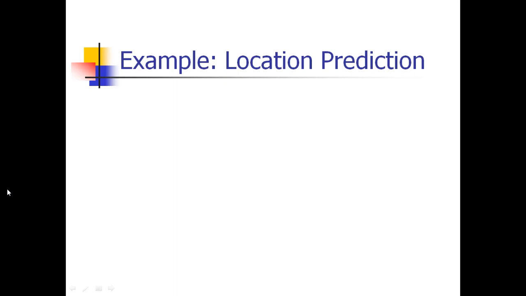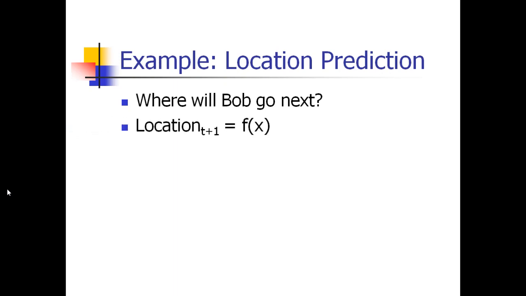So some examples of location prediction: where will Bob go next? We don't know. He may go to office, or he may go to park, or he may go to temple, or he may go to his relative's house. So where will he go next? Here it is classified as location t plus 1. Already location is t. Now location t plus 1, because we are going to add a new location.